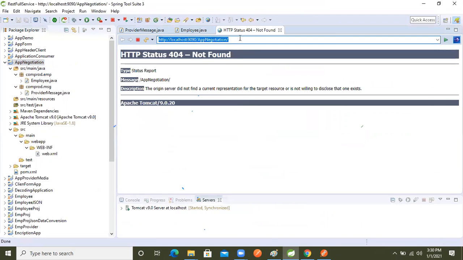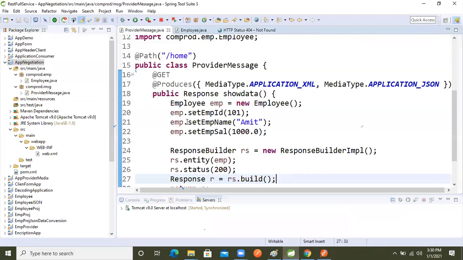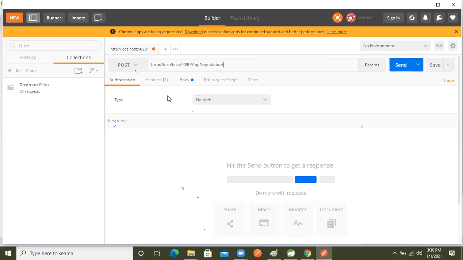Now copy this one and go inside Postman. Which kind of request do we want for our endpoint? The GET type, right? So we select GET only. After that rest, after that home is there.